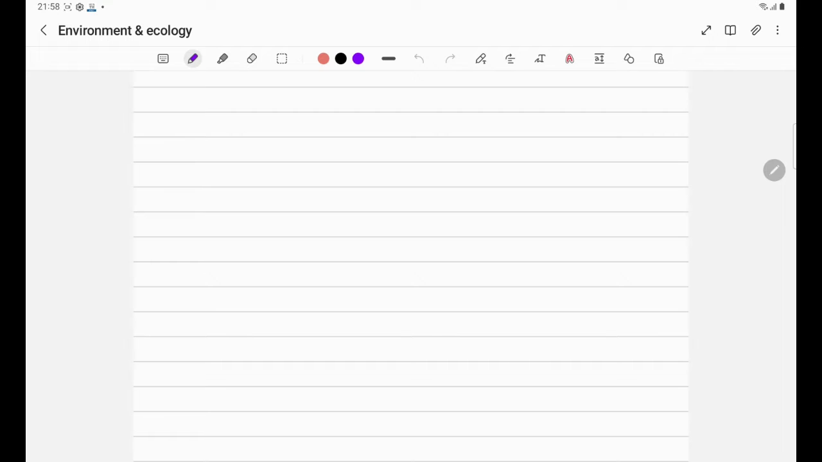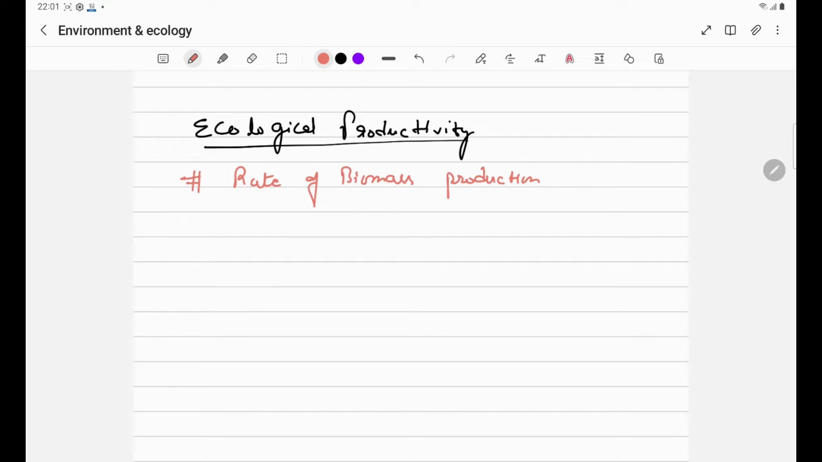Let us start our lecture with the important concept of ecological productivity. Ecological productivity or ecosystem productivity is nothing but the rate of production of biomass in an ecosystem. Suppose there is a forest where there is a lot of photosynthesis taking place, then in that area it will have a very high amount of vegetation, and because a lot of vegetation is available, that means a lot of food is available. Therefore in this area we find a lot of biodiversity.